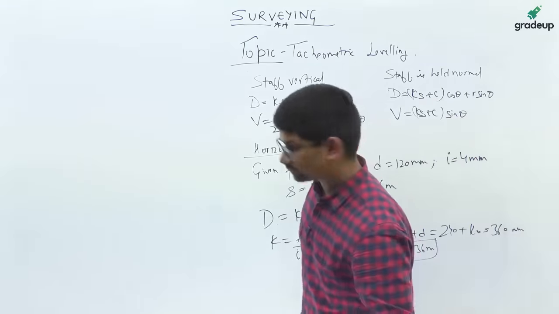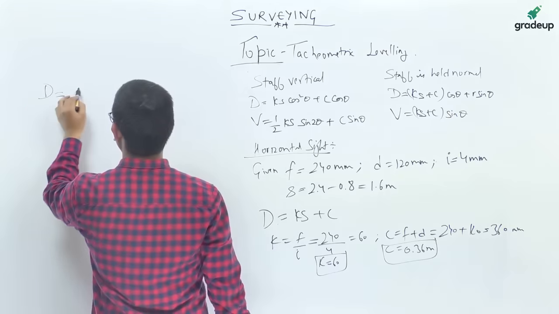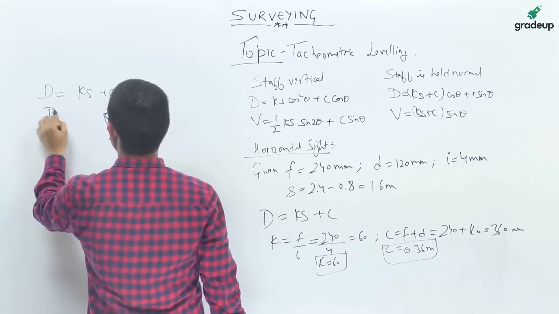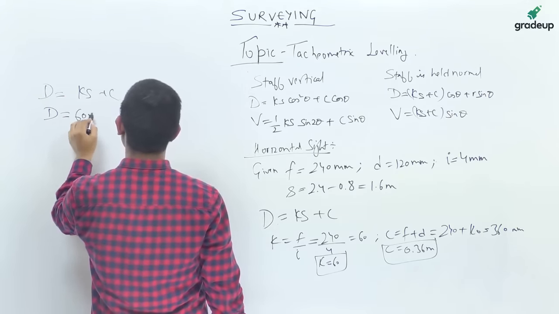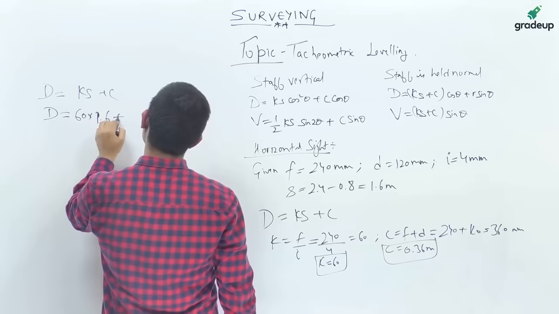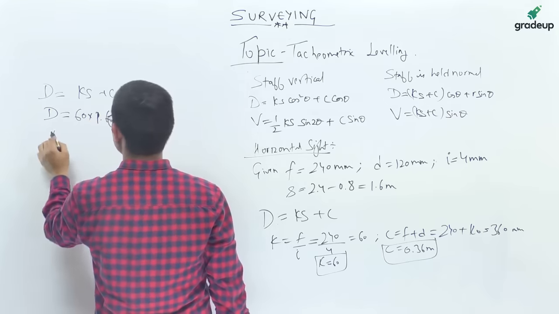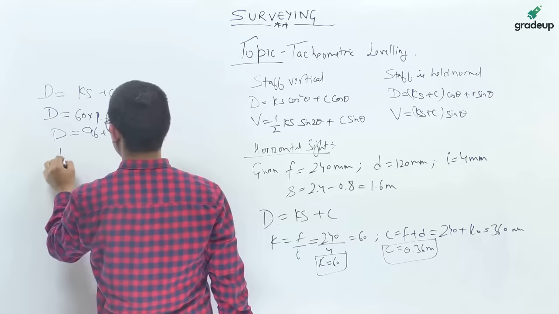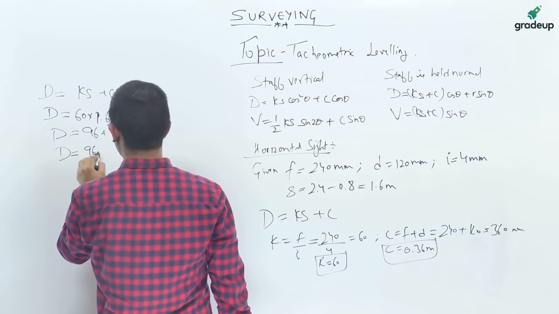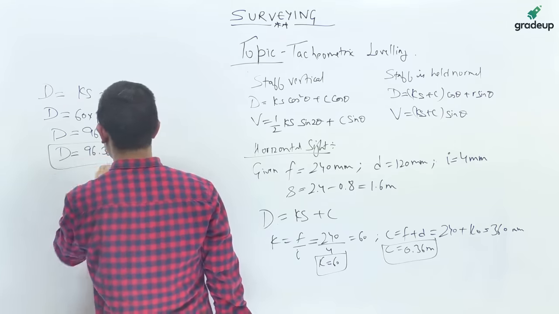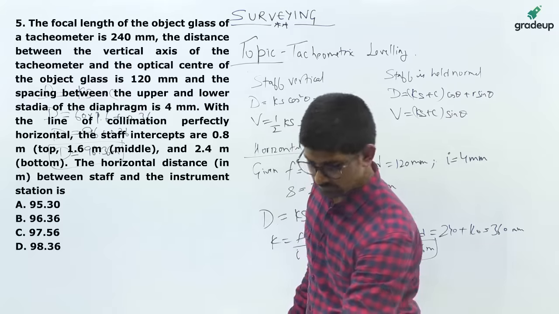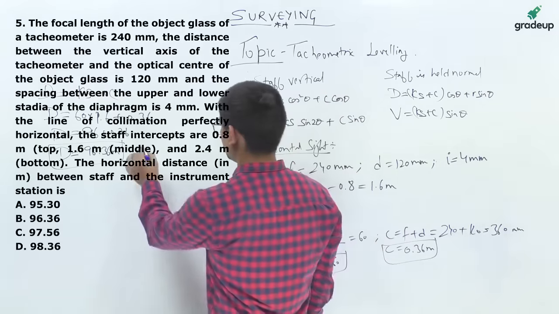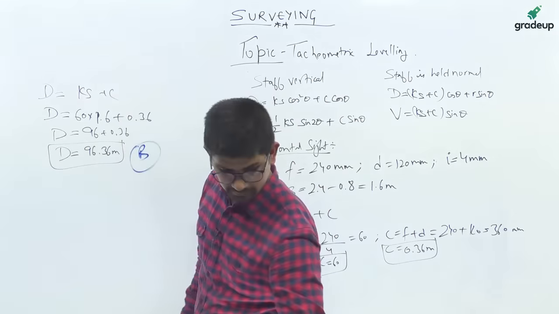Now, we will put in the formula and get the answer. So, D equals, K value is 60 into 1.6 plus 0.36. So, this is 96 plus 0.36, D equals 96.36 meters. So, the correct option is B.